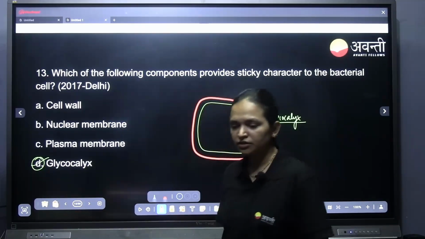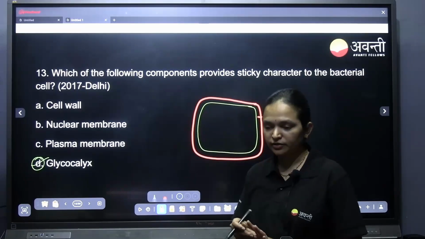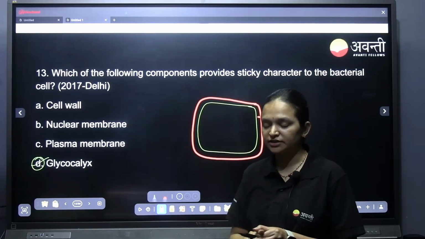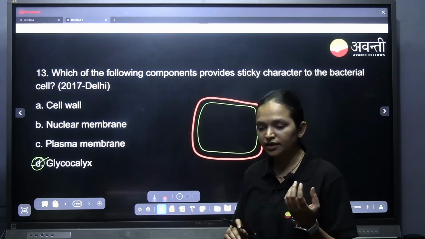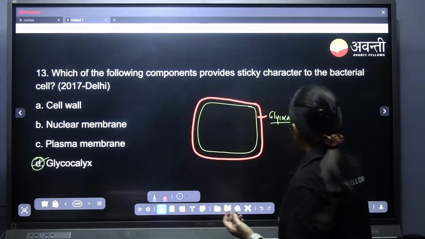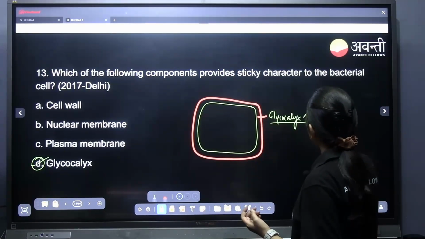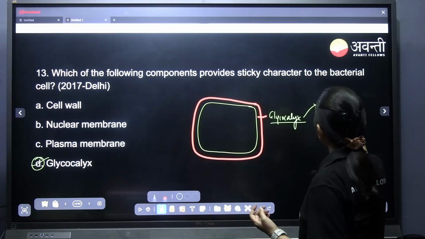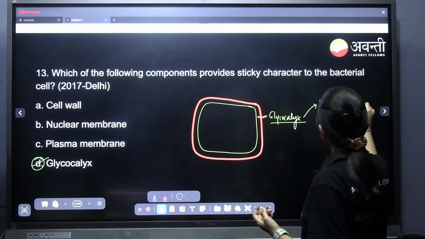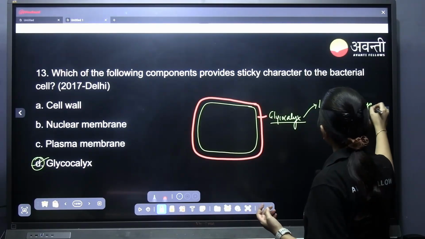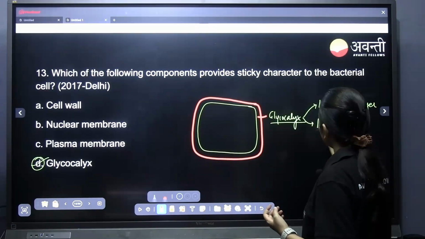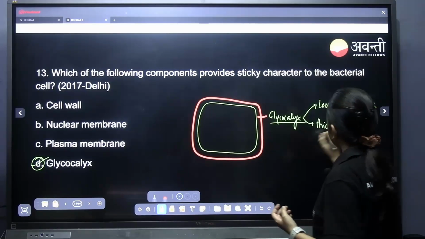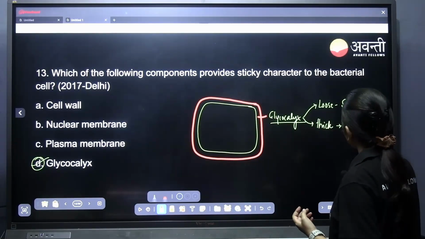What does the glycocalyx actually do? There are two types. Just tell me what those are. Glycocalyx can be loosely bound, that is called the slime layer. Or thick, it is called the capsule.